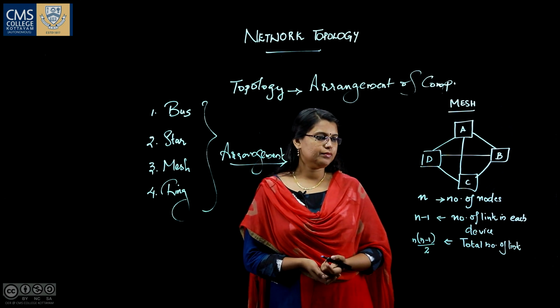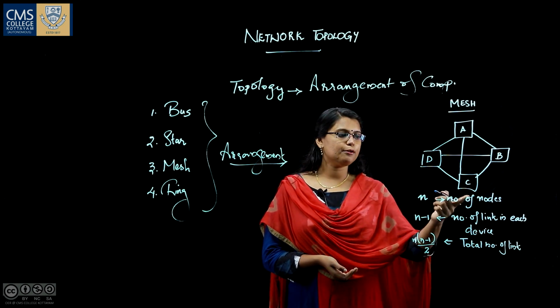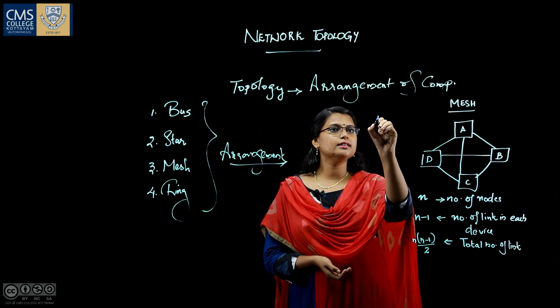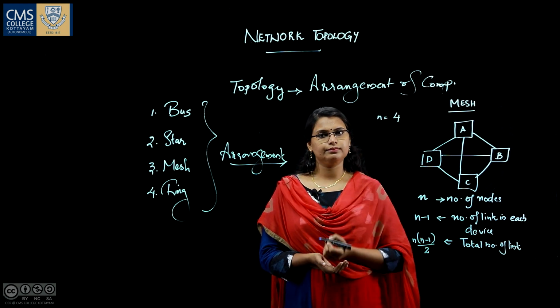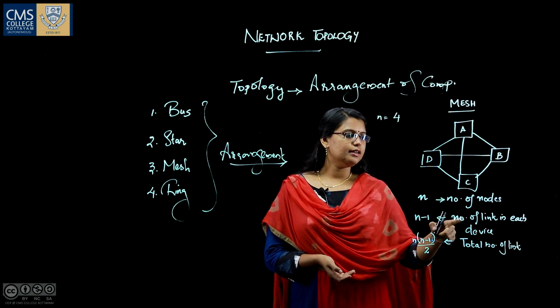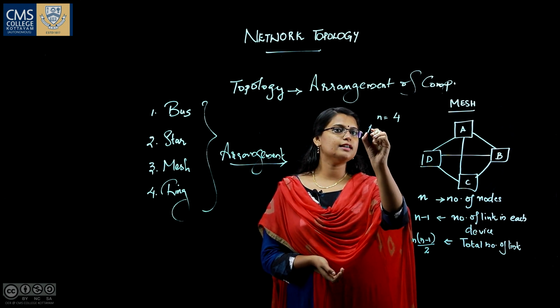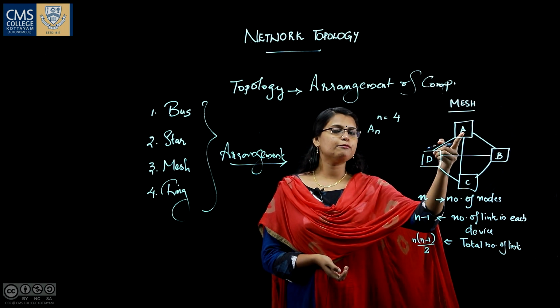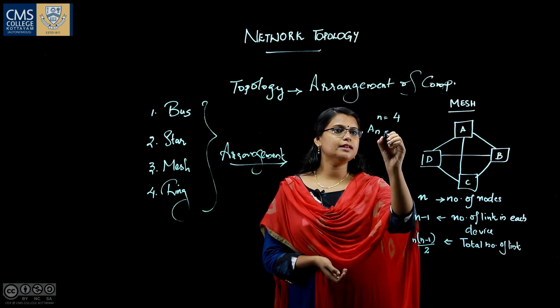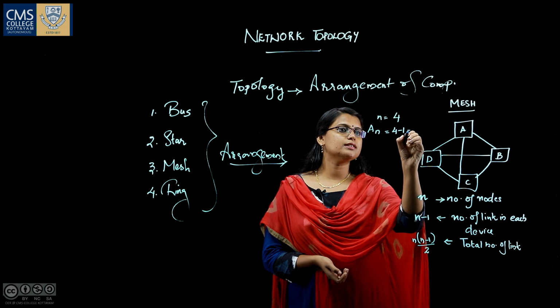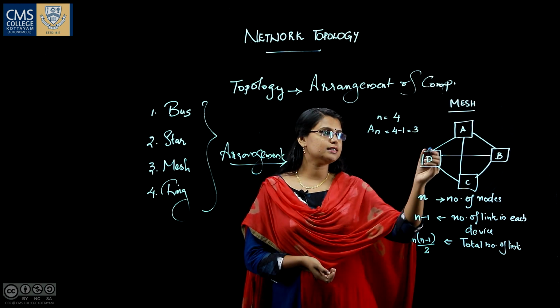Look at this example. In this example, n is 4. Now, the number of links in each device. The number of links in device A will be 4 minus 1, which is equal to 3. Let's see whether it is right or not.